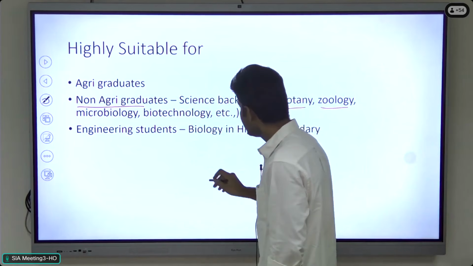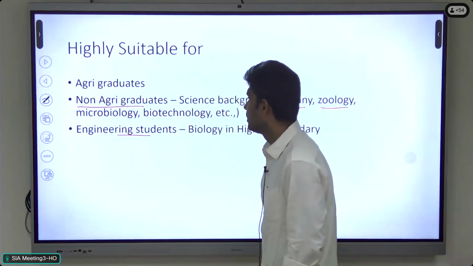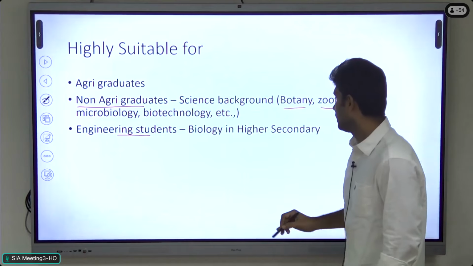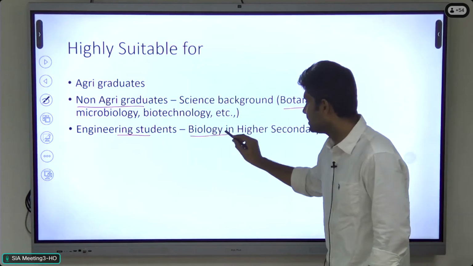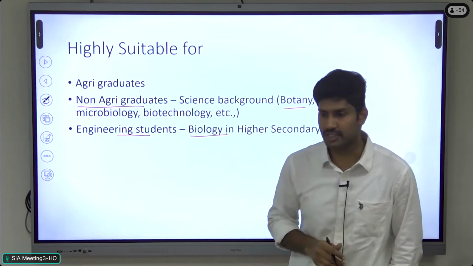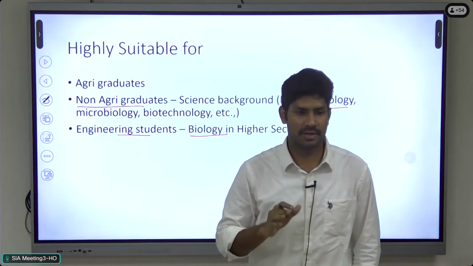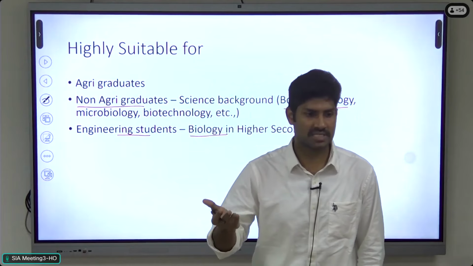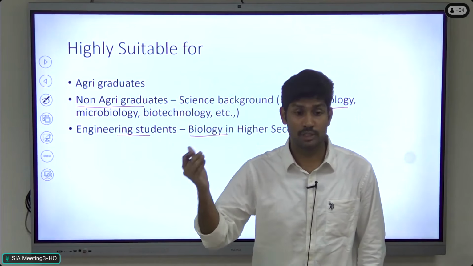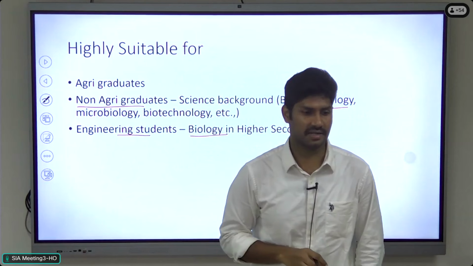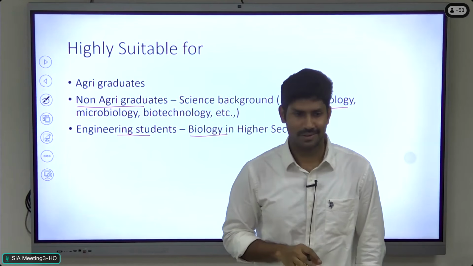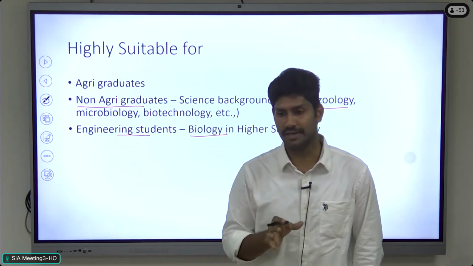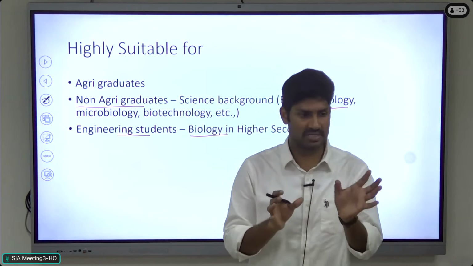Then for the engineering students, if they studied biology in their higher secondary, then they can choose, right? I won't recommend the agri optional for arts students, economics, accountancy, and for engineering students with computer science in higher secondary. It's not suitable for those people because it's very difficult to cover the paper 2 area. In agriculture, paper 1 is general.